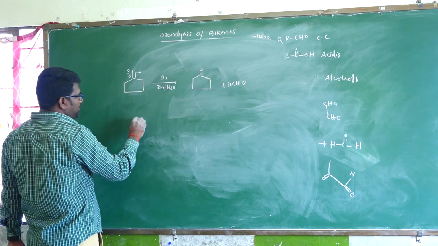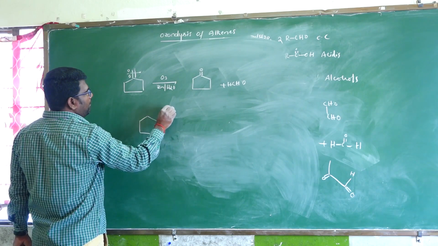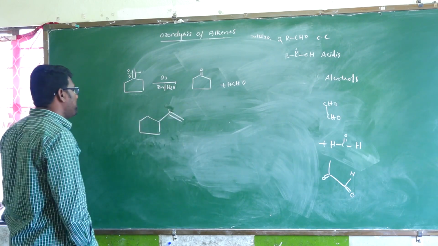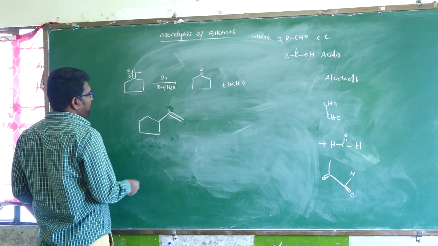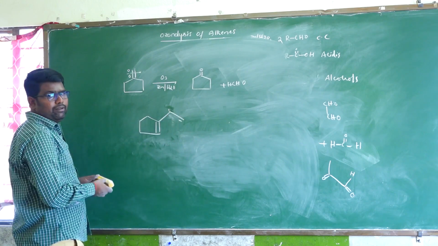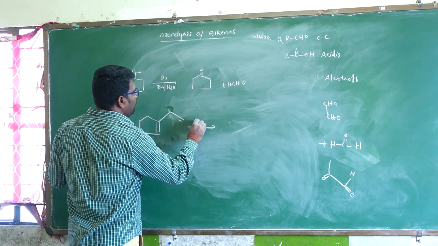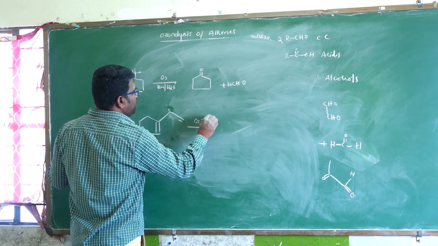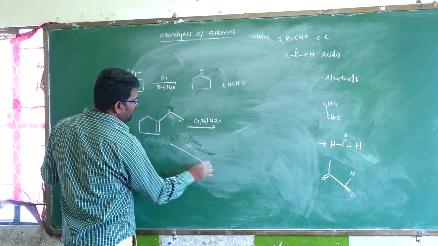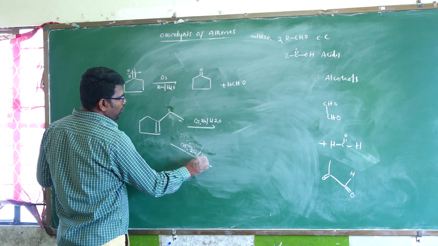For example, you can use lithium aluminum hydride. This example is given by adding ozone with Zn/H2O, and another one is ozone with Zn/H2O2.